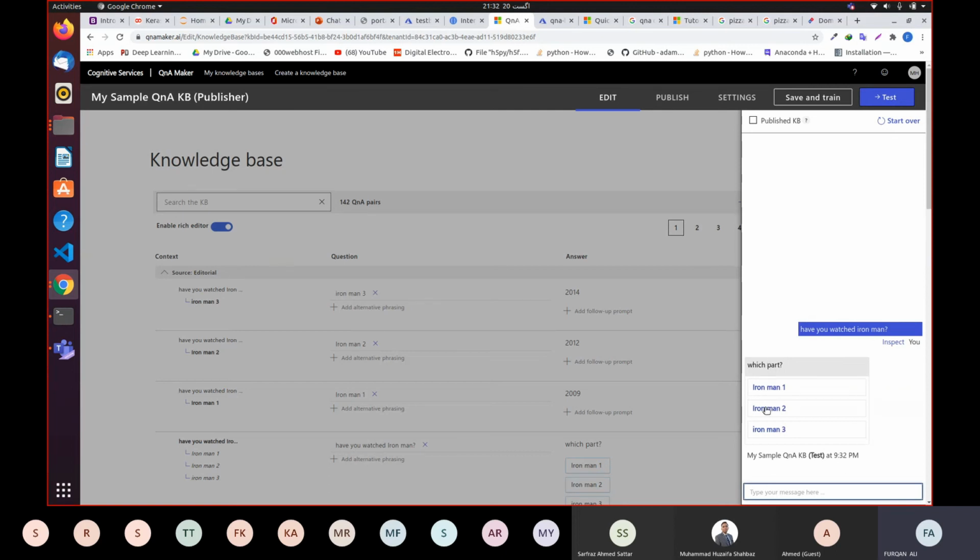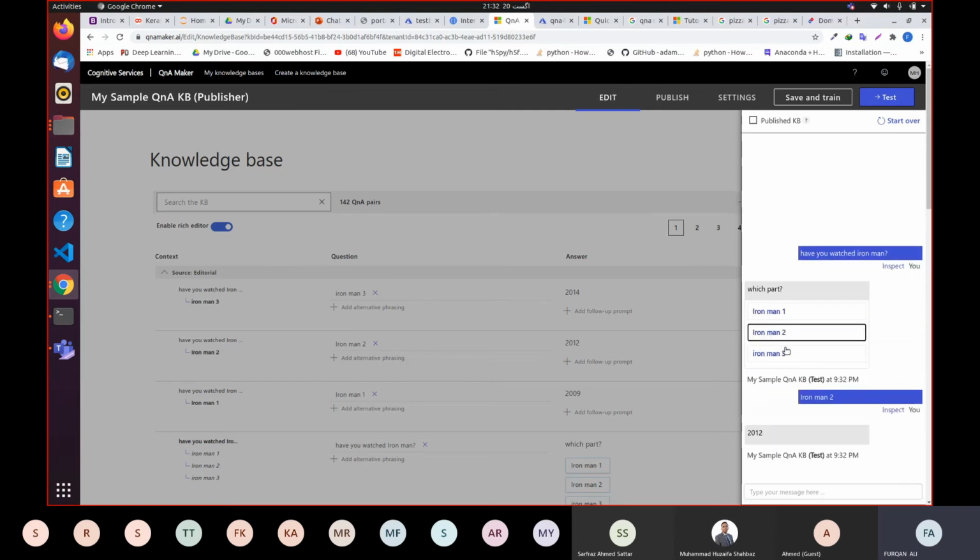Which part am I going to talk about? Let's say I'm going to talk about Iron Man 2. I choose Iron Man 2, so it is saying 2012. I didn't write the whole thing, like it was released in 2012. I just said Iron Man 2012. So this is used when you are expecting cross questioning from your chatbot.